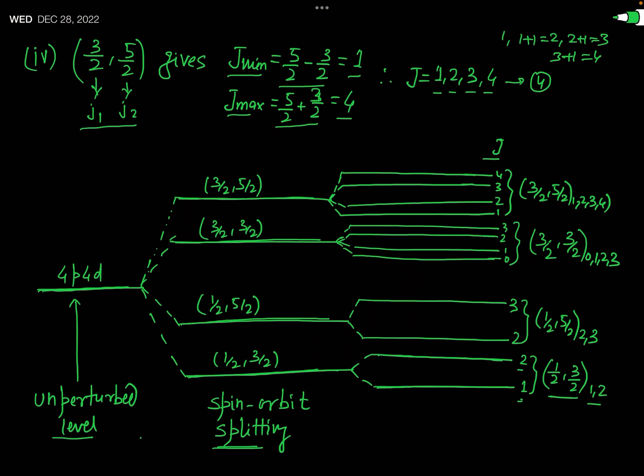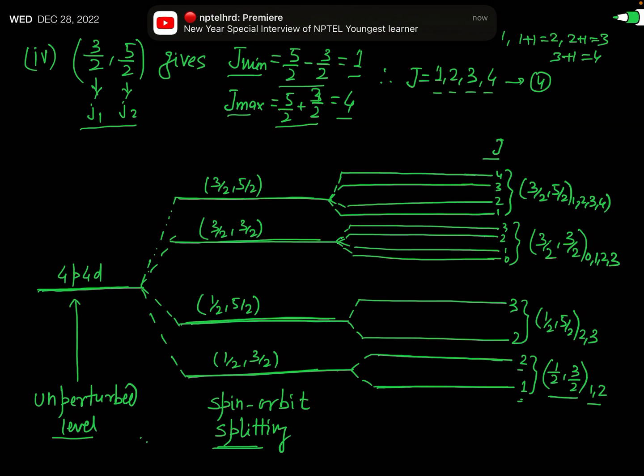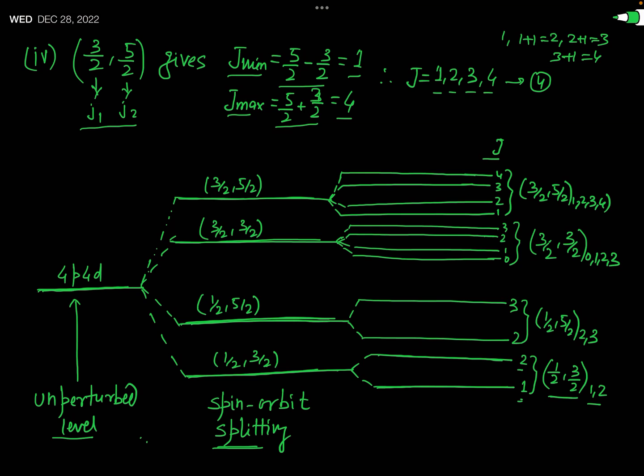Again, you have seen just now that when the combination of J1 and J2 is 1 by 2 and 5 by 2, that represents this second energy level, and this energy level after the residual electrostatic interaction and the spin-spin correlation has been split into 2 energy levels, because this capital J has 2 values for these combinations, and those values were 2 and 3. You have seen. Okay. So this is split into 2 levels.